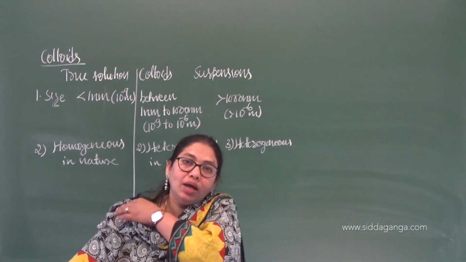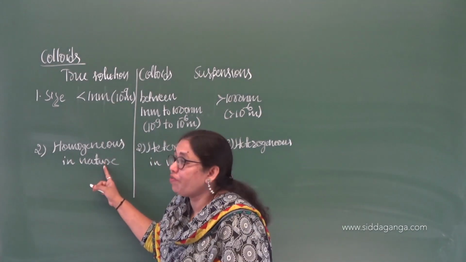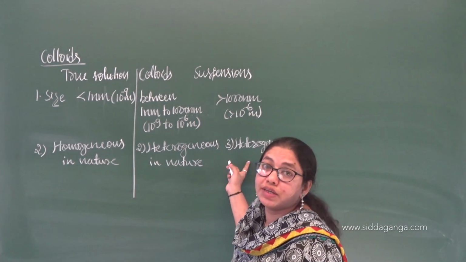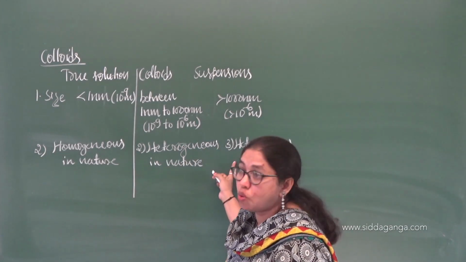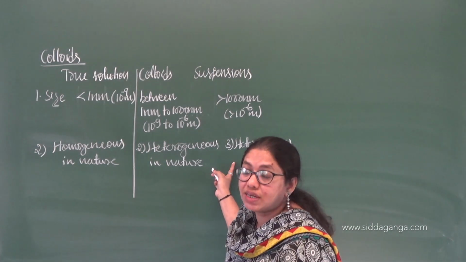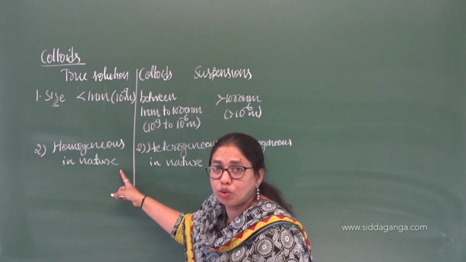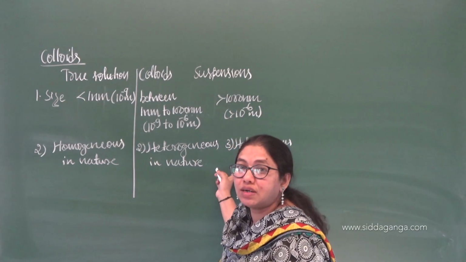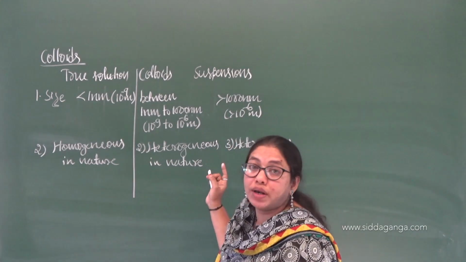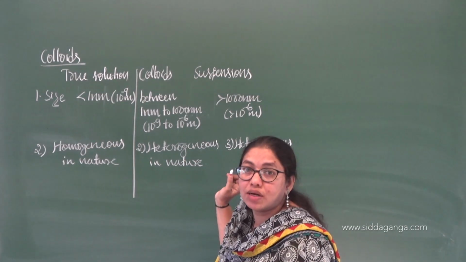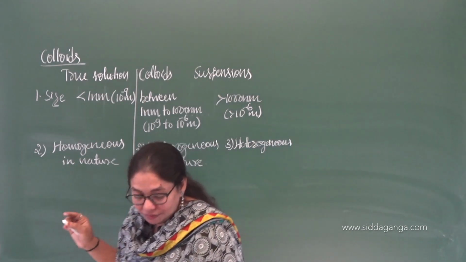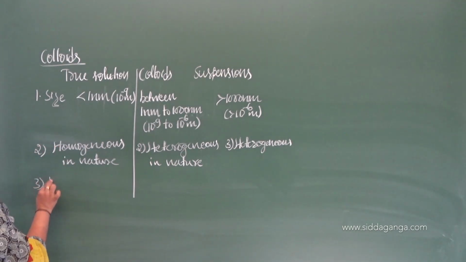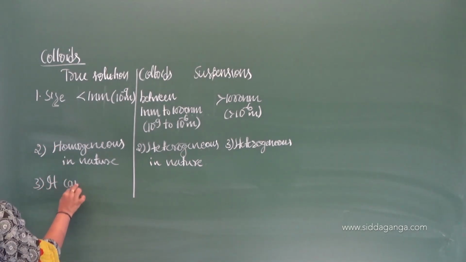I think you are getting this one. Solute particles are not uniformly distributed, not uniformly distributed. That's why we say these two are heterogeneous. Here we are going to get a clear solution, a turbid solution. Totally solute and solvent are different, separated from one another. That's why they are called suspension.